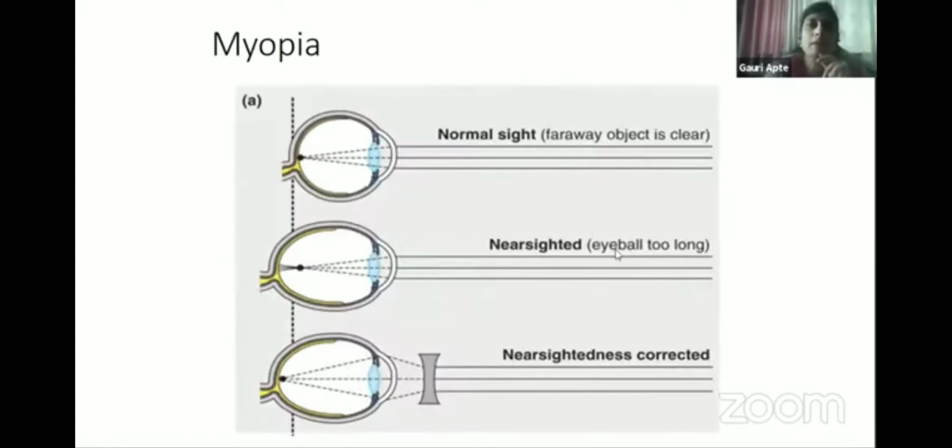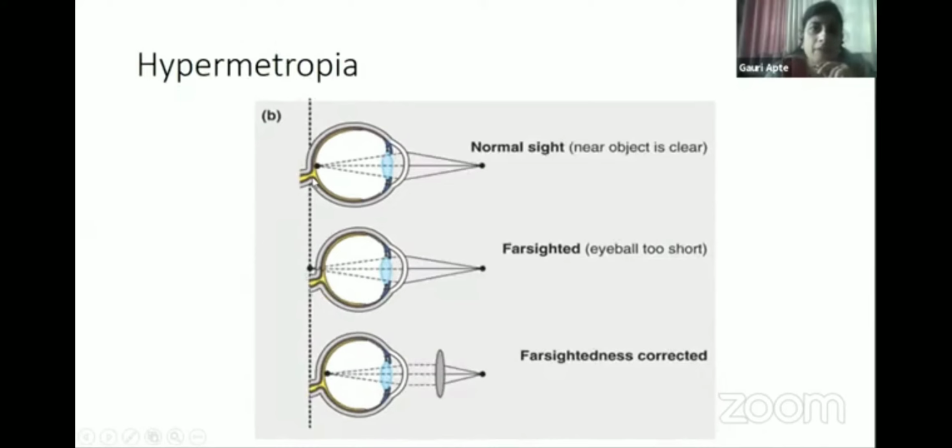Okay, myopia, where the image is formed because of the elongated eyeball, the image is formed in front of the retina. That is the definition of myopia. In hypermetropia, the image is formed behind the retina.